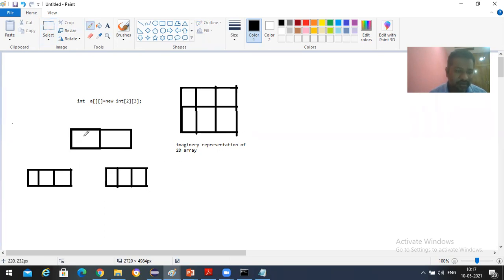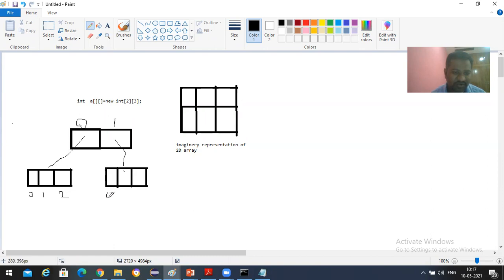Now this block's address is stored in the first, and this block's address is stored in the second. These are represented as index 0 and first index. In each block the elements are represented as index 0, first index, and second index.